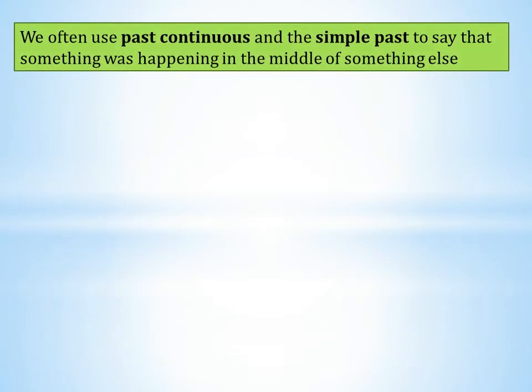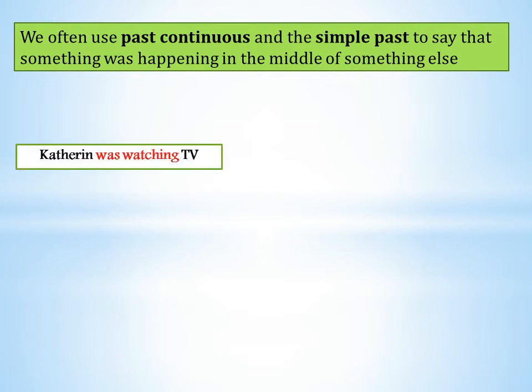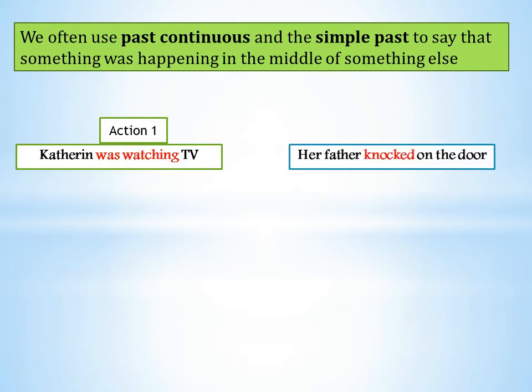So here we say that we often use past continuous and the simple past to say that something was happening in the middle of something else, or an action was interrupted by another action. Let's take the example of Catherine. So Catherine was watching TV. This is the first action. Her father knocked on the door. This is the second action. So we join these two parts by saying Catherine was watching TV when her father knocked on the door.